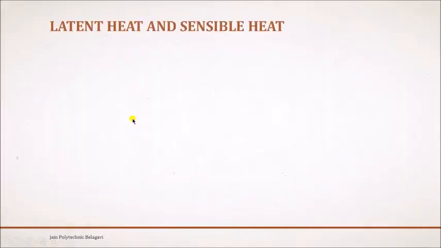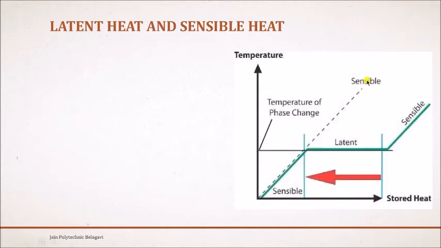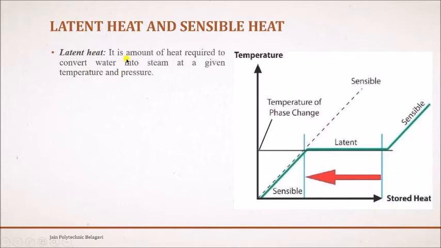Next we'll cover latent heat and sensible heat using this diagram. It is the same temperature versus heat diagram that we have seen. Latent heat is the amount of heat required to convert water into steam at a given temperature and pressure. How much heat is required to convert the water we have taken into steam at a given temperature and pressure, that we call latent heat.